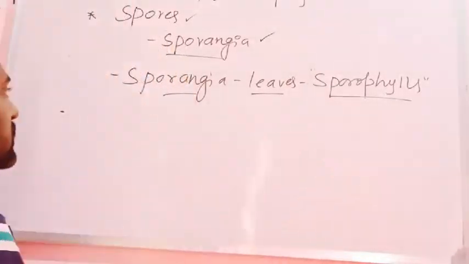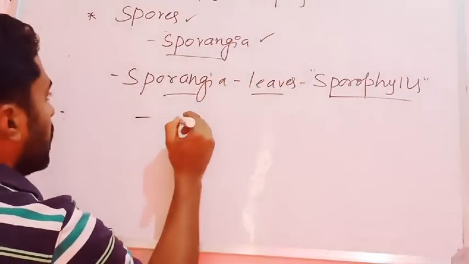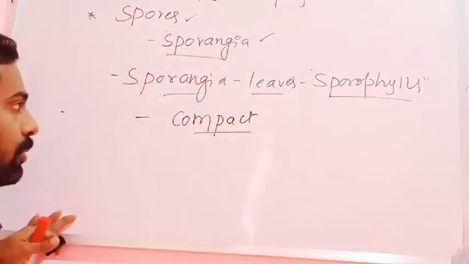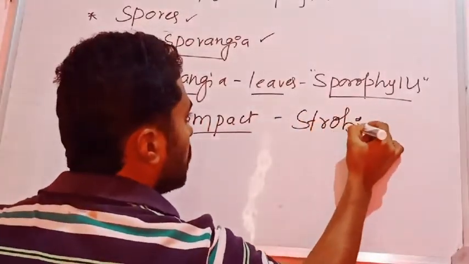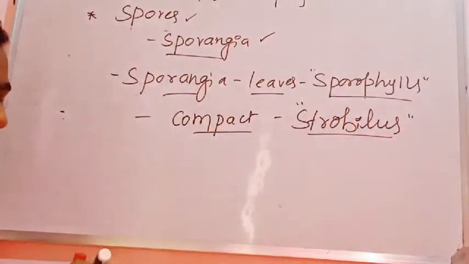These sporophylls may aggregate together, forming a compact structure in some of the pteridophytes, which is regarded as a strobilus.